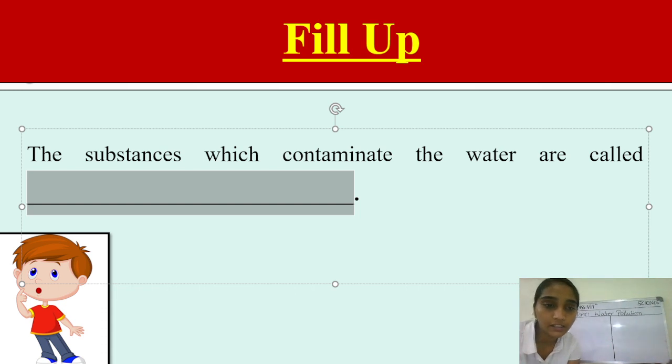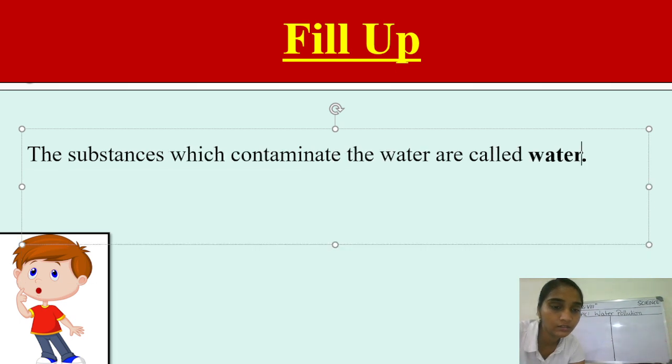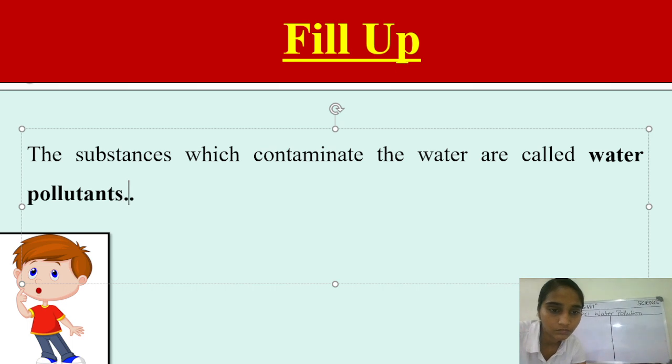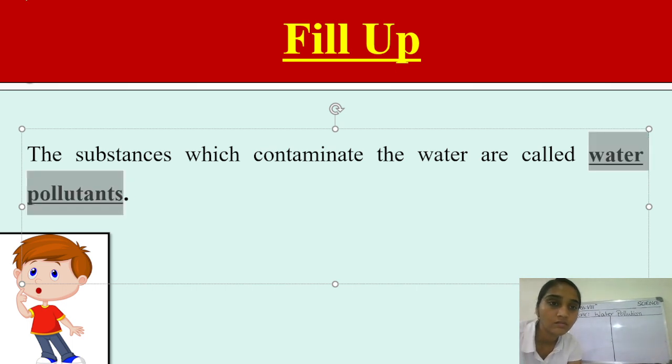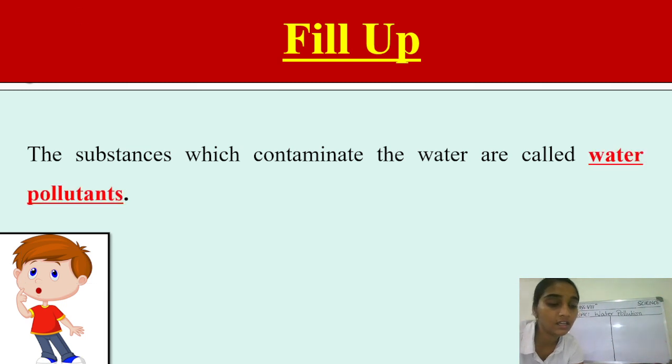Yes, so if you are writing the answer as water pollutants, you are absolutely correct. It's called water pollutants. And water pollutants are harmful or not, students? Yes, definitely they are harmful. The water pollutants are very much harmful, contaminating the water.